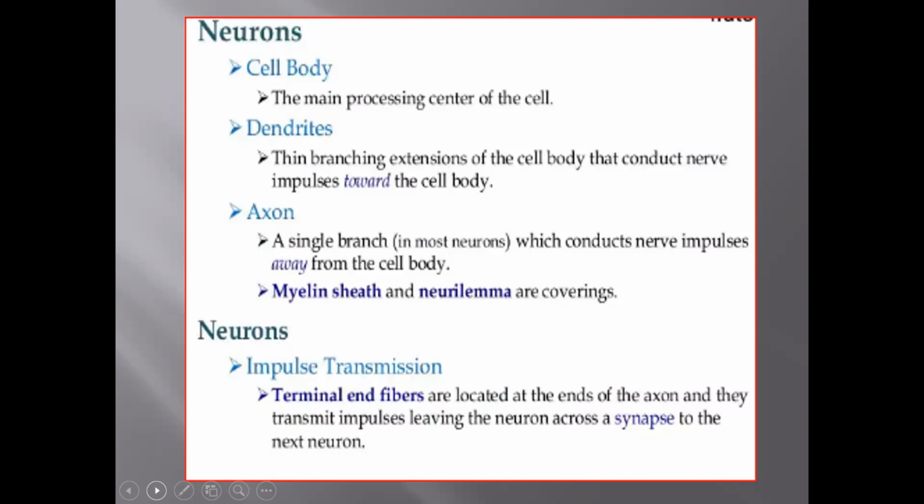Neuron impulse transmission. Terminal end fibers, what you have seen in the picture, are located at the ends of the axon, and they transmit impulses leaving the neurons across a synapse to the next neuron.